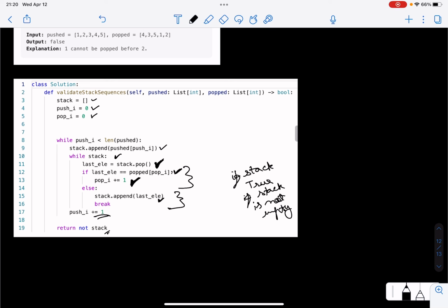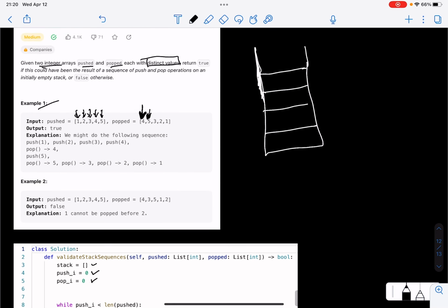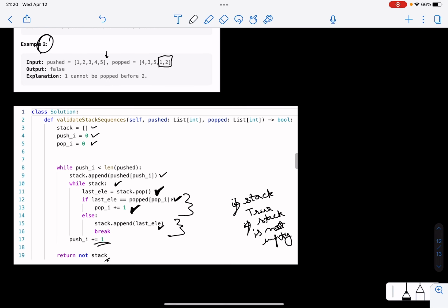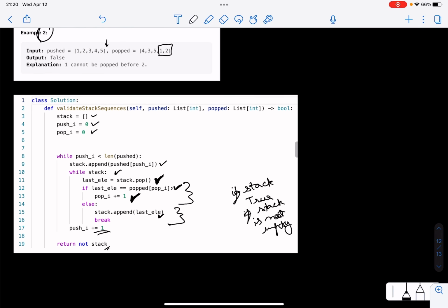So at the end, we want the stack to be empty, because you might have noticed in the second example, the stack will not be empty, because at this stage, we would reach the point where we cannot pop further and we cannot insert any elements. So the stack would have 1 and 2 elements remaining. So that's why we want to return true only if the stack is empty.